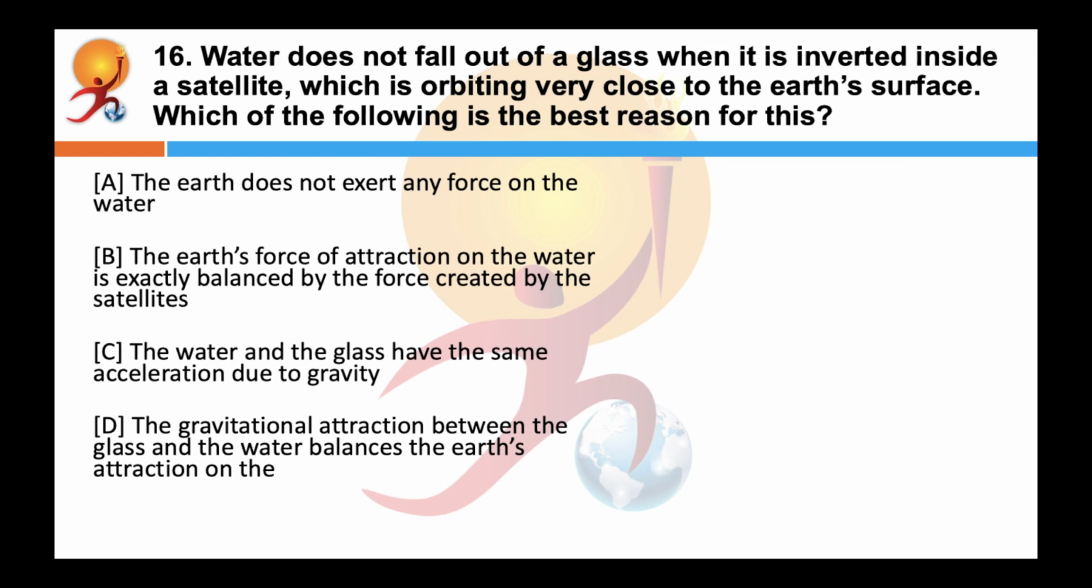Water does not fall out of glass when it is inverted inside a satellite, which is orbiting very close to the Earth's surface. Which of the following is the best reason for this? Correct answer is C. The water and the glass have the same acceleration. The reason for this is that the water and the glass have the same acceleration due to gravity equal to g towards the center of the Earth. Hence, there is no relative motion between them.